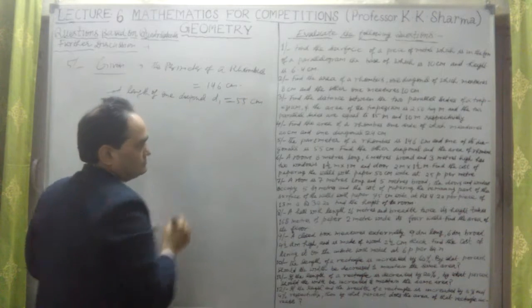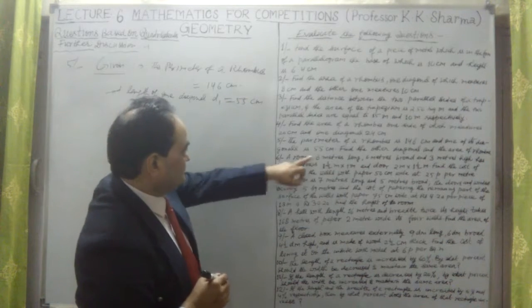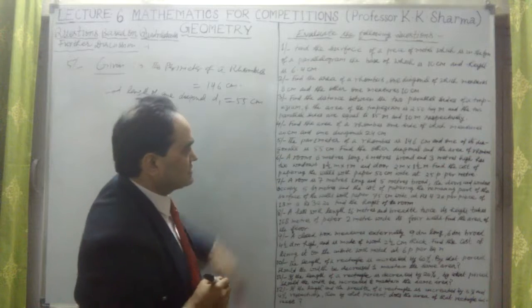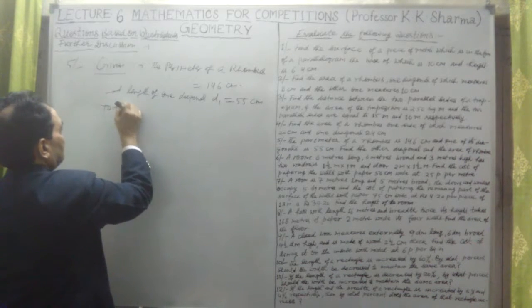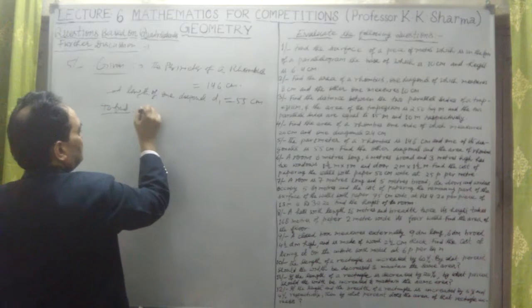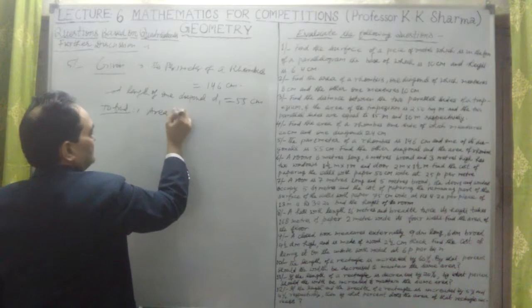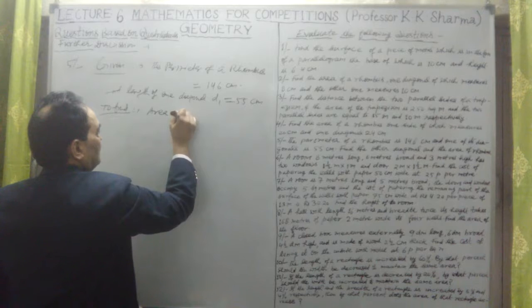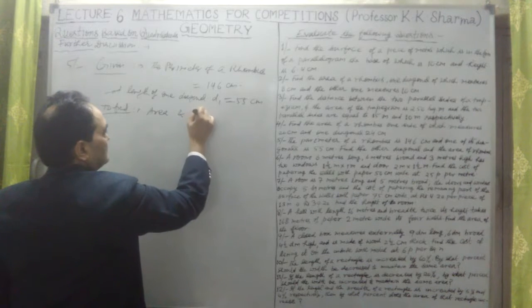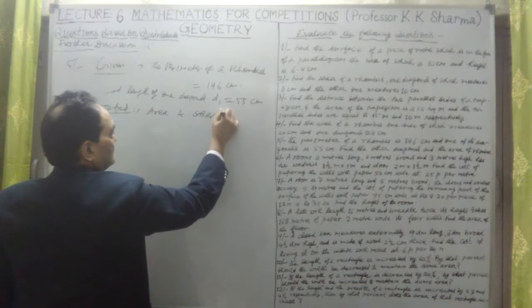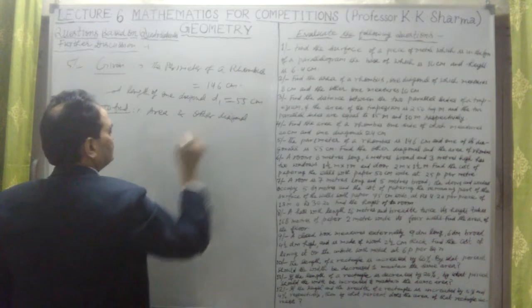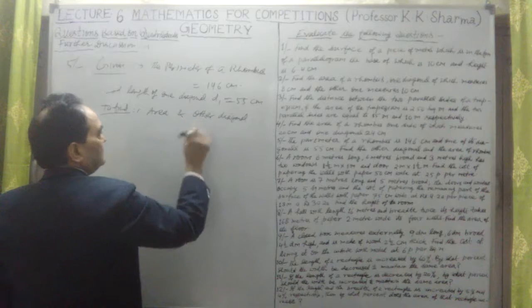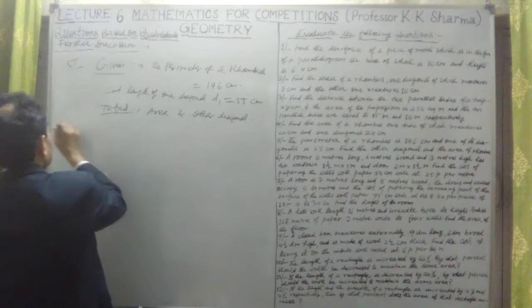And we have to find the other diagonal and the area. Second point is, find the area and the other diagonal. This we have to calculate.